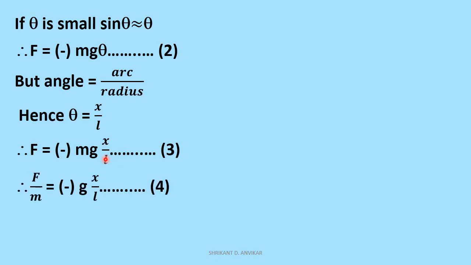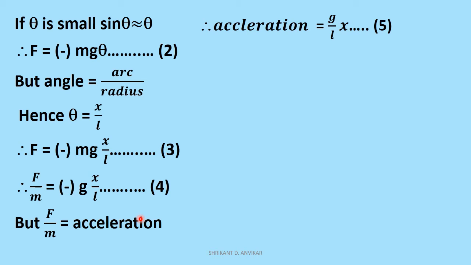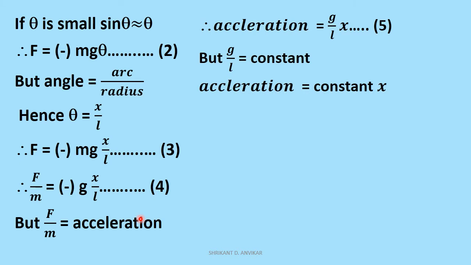Now transferring mass, we get force upon mass equal to minus g into x upon L. According to Newton's second law, force upon mass represents acceleration, and therefore the acceleration of the pendulum is equal to minus g into x upon L. But g upon L is constant, and therefore acceleration of the pendulum is equal to a constant into displacement.